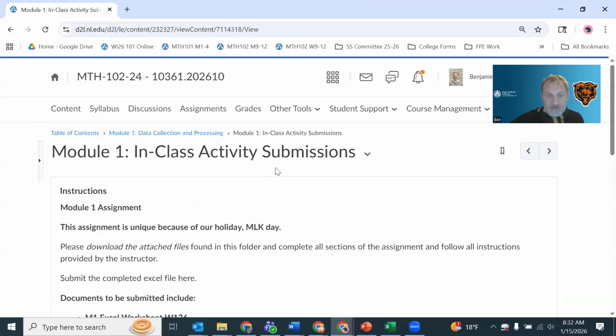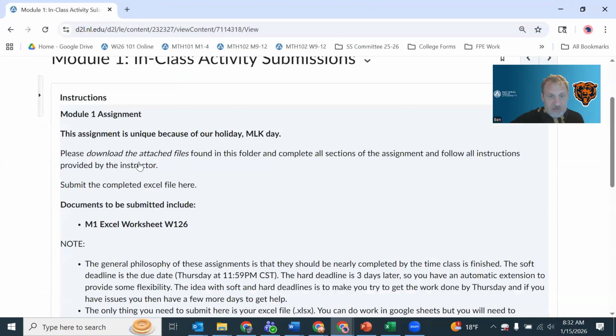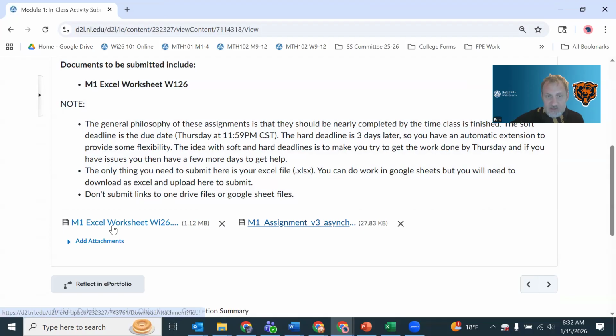I've written some notes here, and then I've got these two files. You're going to download these two files, and from here on, this is what we're going to be working with. This is a very similar setup to the rest of the course. You have a Word document that outlines the tasks, and then you have an Excel file where you're going to do your work and what you're going to submit eventually.